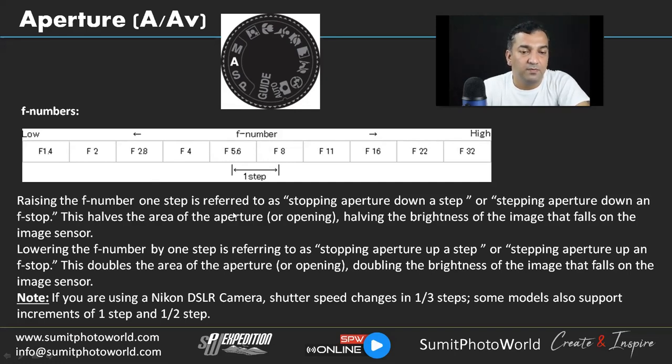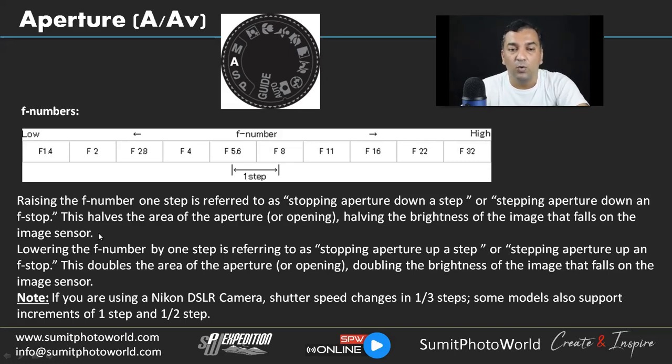Raising the f number one step is referred to as stopping the aperture down a step, or stepping the aperture down an f stop. So it's the same concept. We are either increasing the f number or reducing the value, but it will be treated as one step, and it can halve or double the exposure. But here most of the time we will talk about the brightness of the image, whether an image is looking brighter or darker.